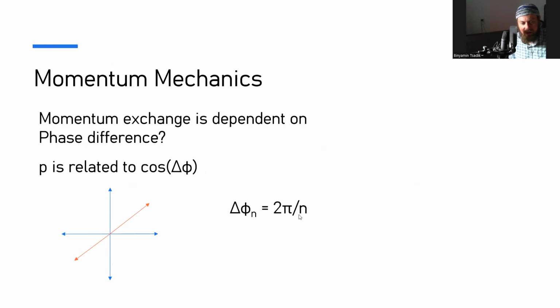So if n is 1, we have the full 2 pi. That means it's at the same spot. That means the cosine of this is fully repellent, like repels like. If n is 2, it's pi, it's half, it goes on the opposite side. They're opposing, so here we get like plus and minus signs. And these ones attract. The opposite attracts based on this formula.